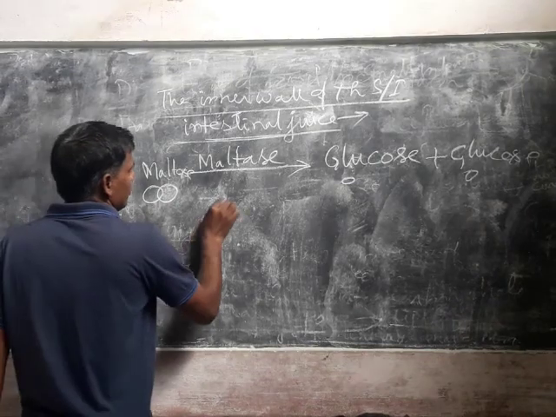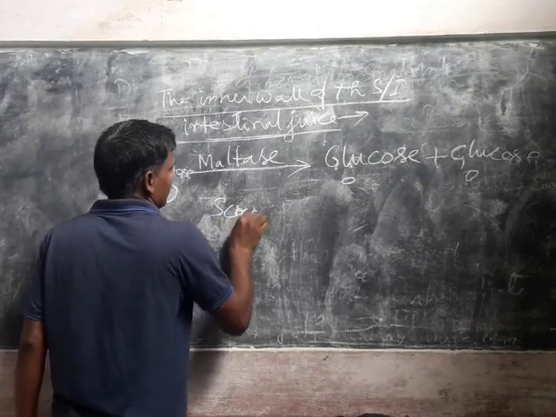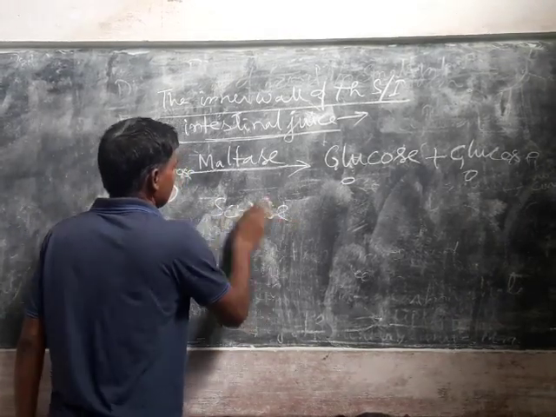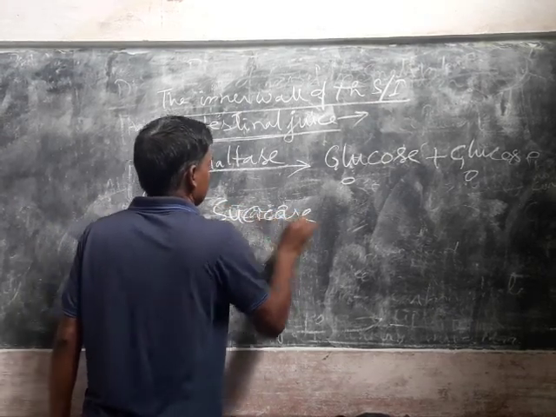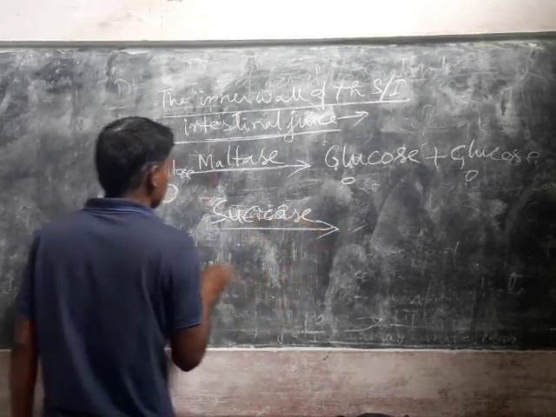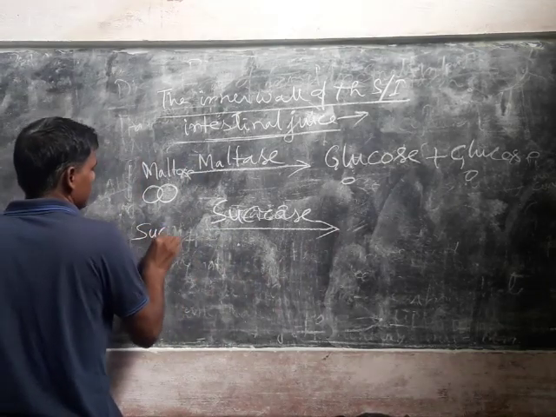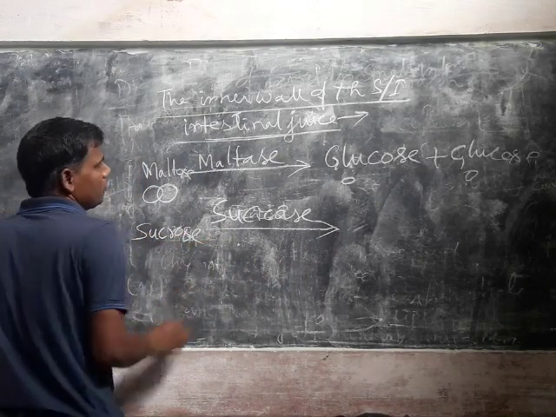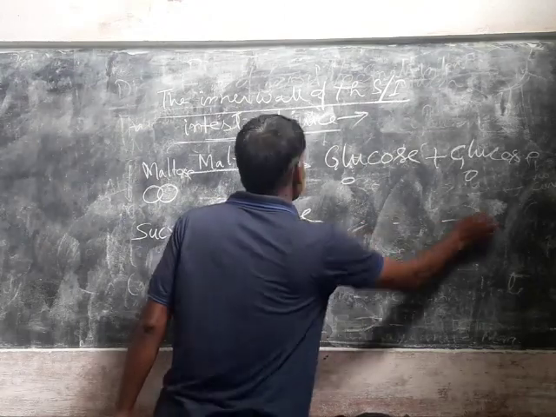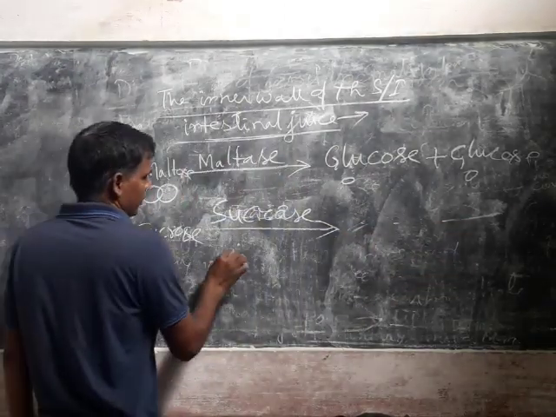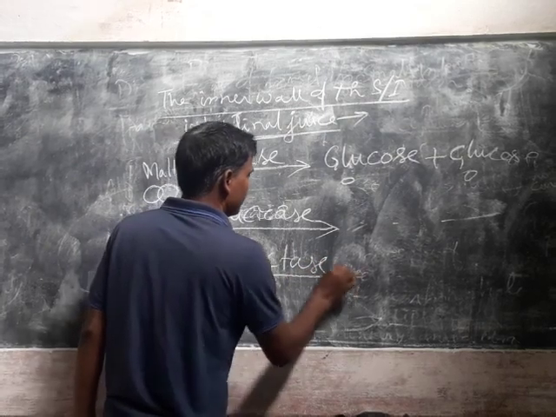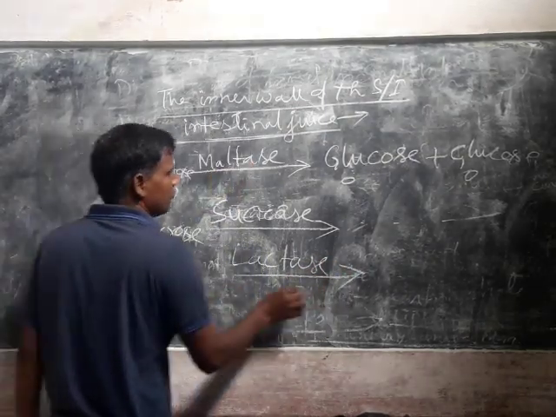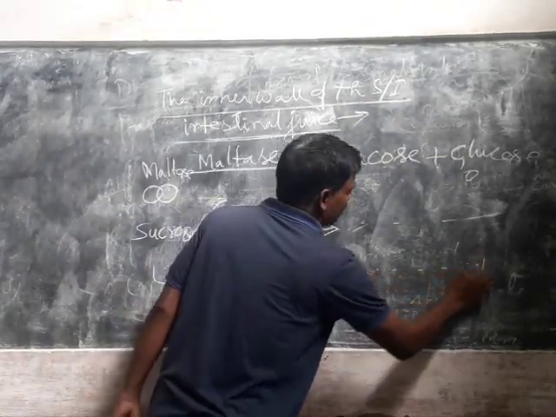Similarly, sucrase is the enzyme that converts sucrose into glucose plus fructose. Lactase enzyme converts lactose into glucose plus galactose.